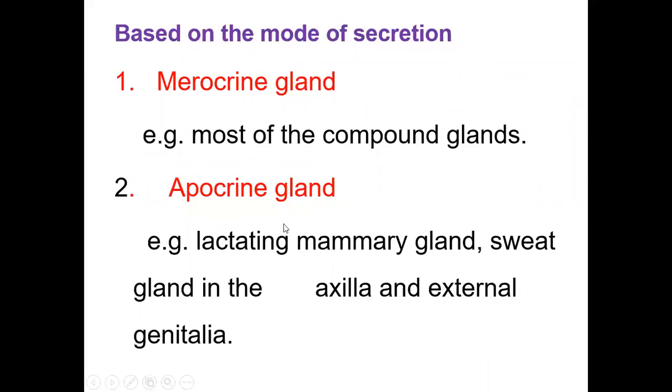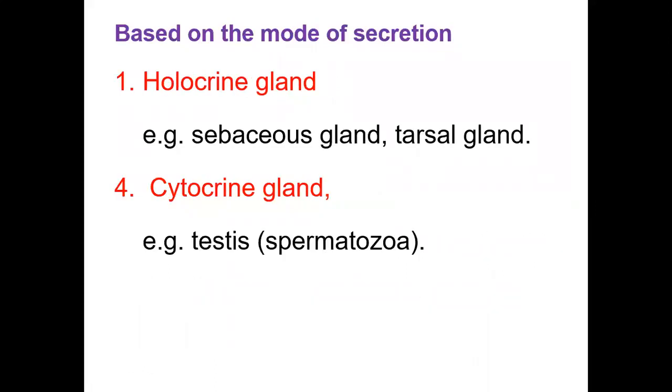Apocrine gland, during secretion, loses the apical portion of the cell. Holocrine gland, during secretion, the total cell ruptures. That means the total cytoplasm of the glandular cell comes out. These are holocrine glands. And cytocrine glands secrete or produce a mature cell. Example, testes and ovary.